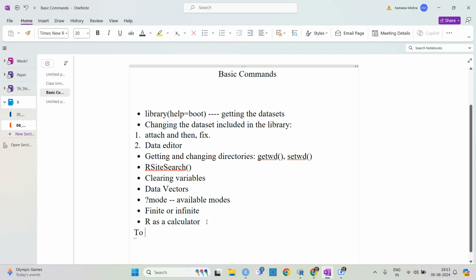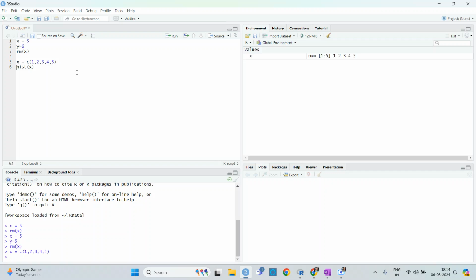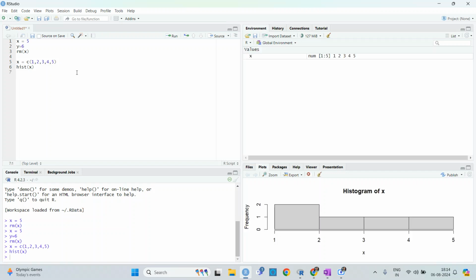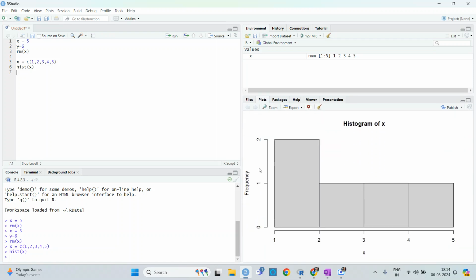Just to run, all you need to do is Control plus Enter. So if I put the cursor anywhere in the line and press Control Enter, and then I put hist x, this is the place where you will get the plots. In the plots section, you will get this histogram of X.